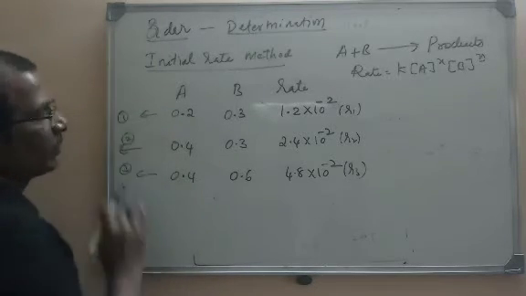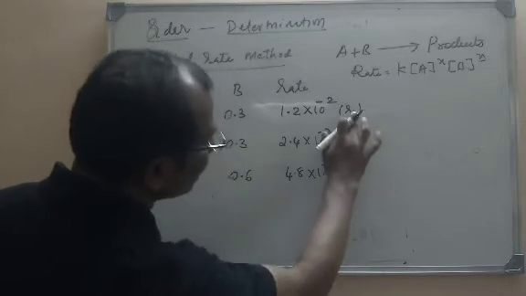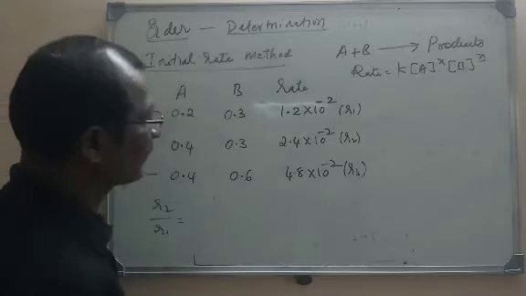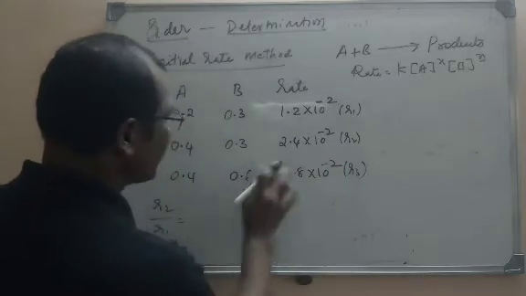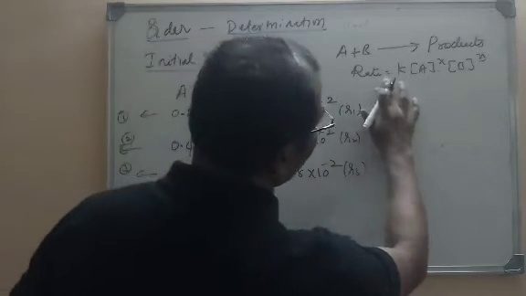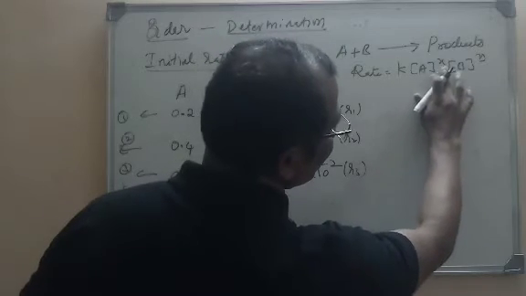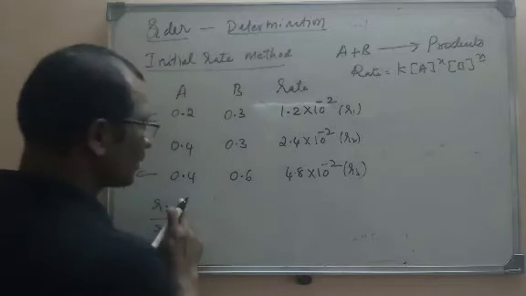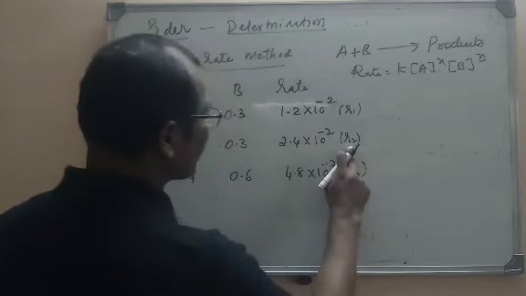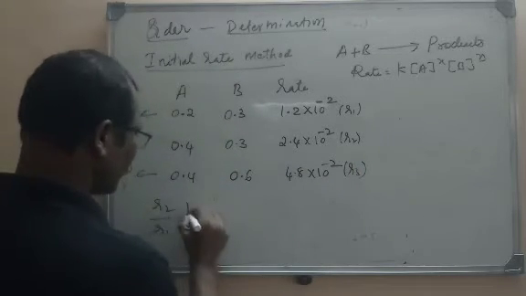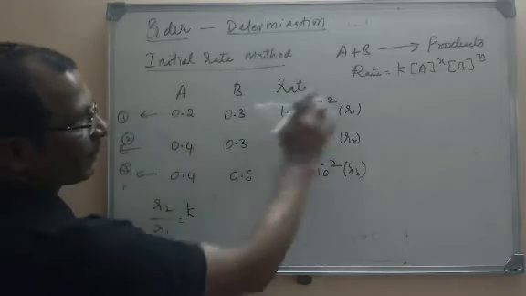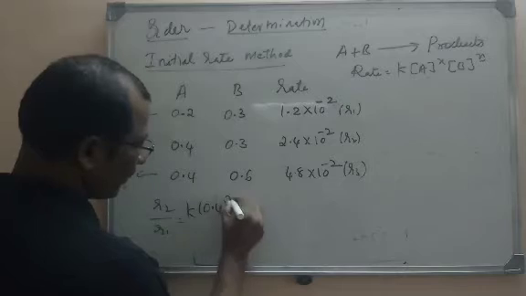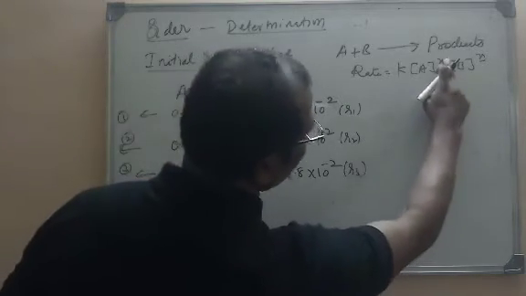First I will divide 2 by 1. What is 2? R2 by R1. What is the R2 value here? So what is the rate expression? Rate is equal to K [A]^x [B]^y. A means A's concentration, B means B's concentration. So R2 is K times A's concentration to the power x. What is the concentration of A here? (0.4)^x times B to the power y.